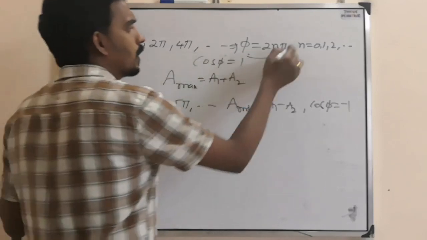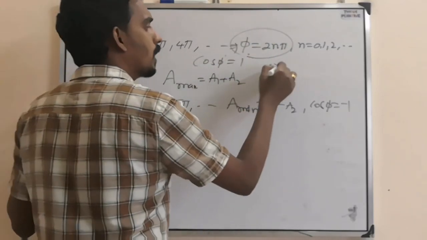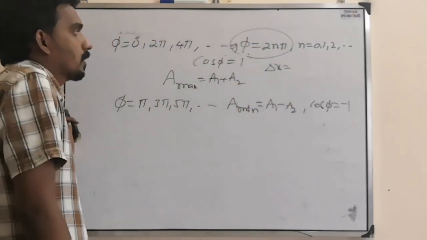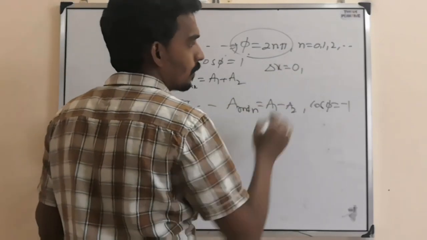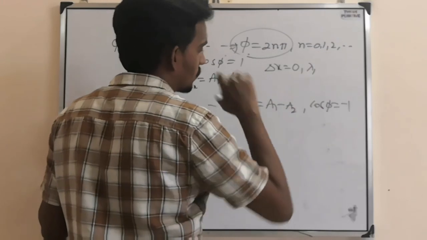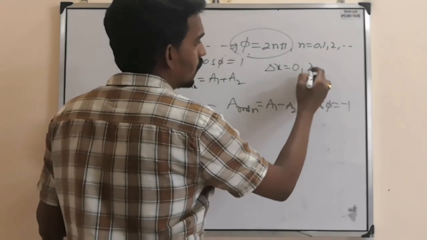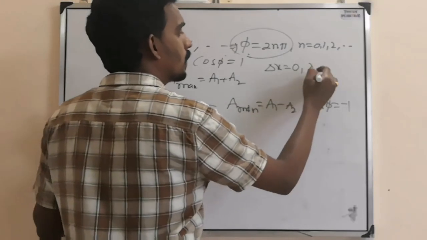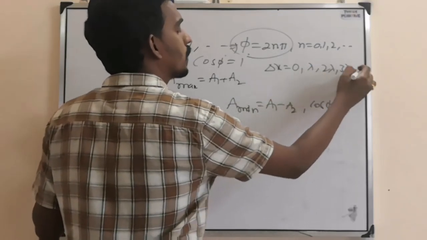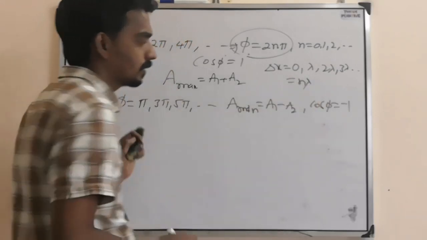Or for this phase difference the corresponding path difference equal to 0, lambda, 2 lambda, 3 lambda and so on, nothing but n lambda.